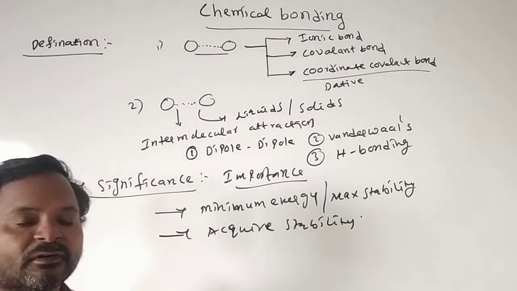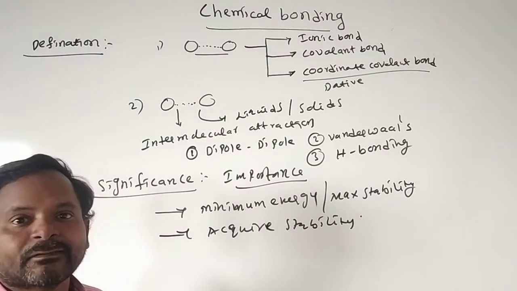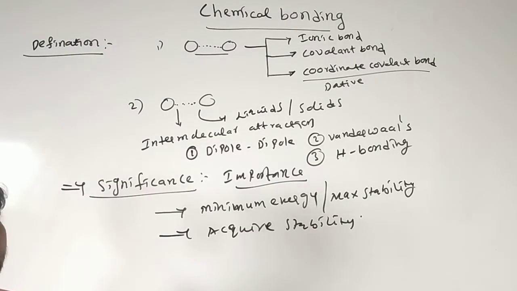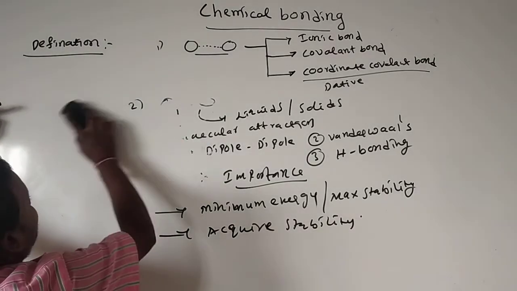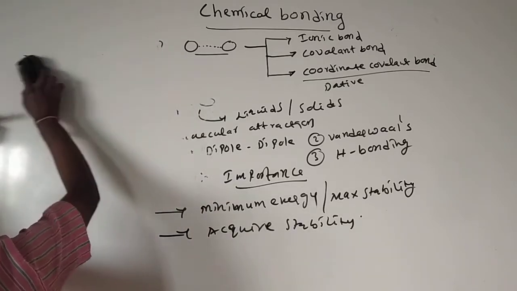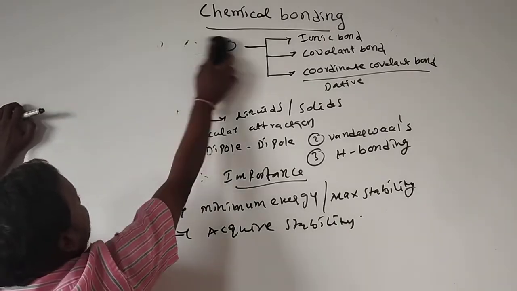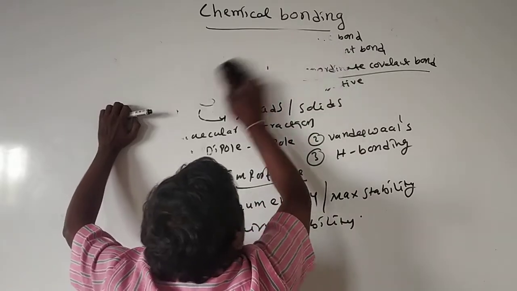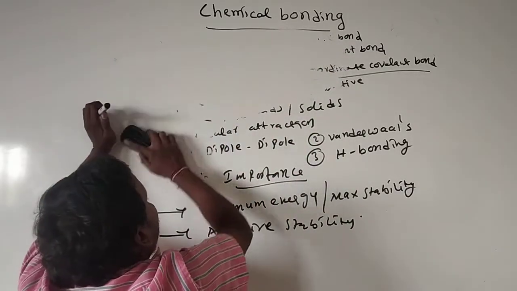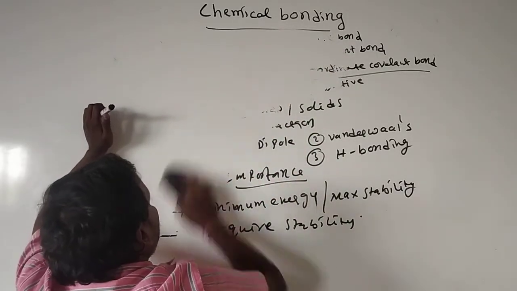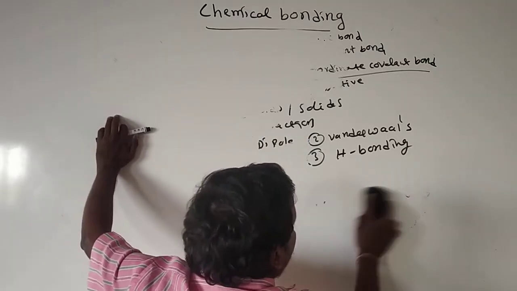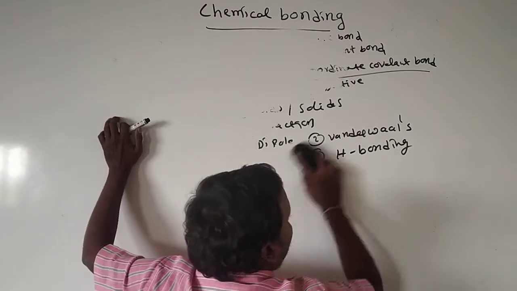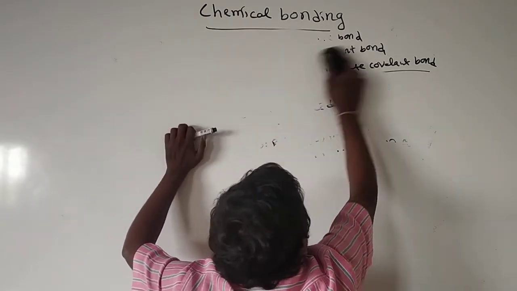Then in continuation, we'll see some important theories which explain the chemical bond. The first theory is Lewis-Kossel approach or Lewis-Kossel theory. So many theories are there: Lewis-Kossel approach, valence bond theory, VSEPR theory, valence shell electron pair repulsion theory.